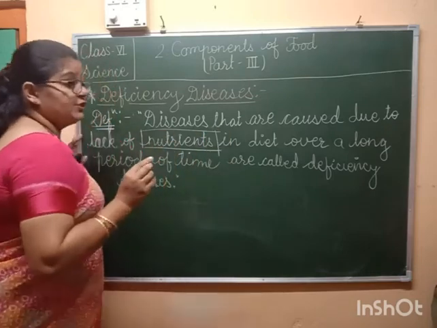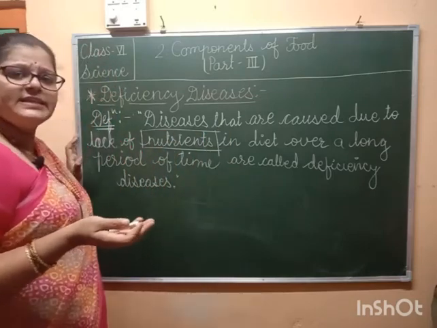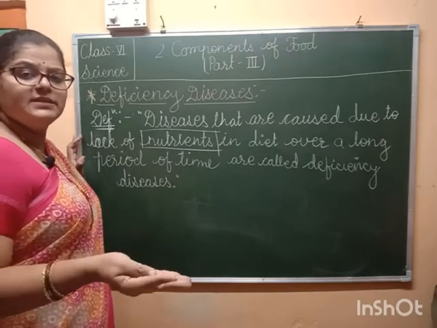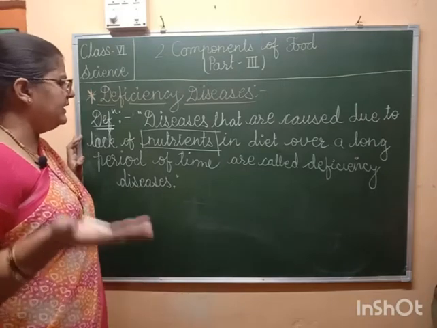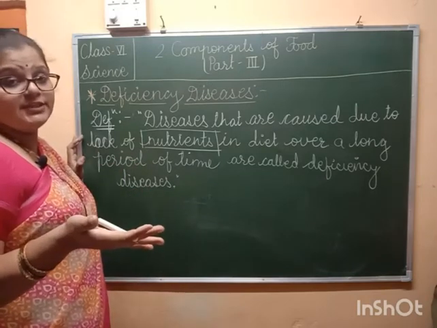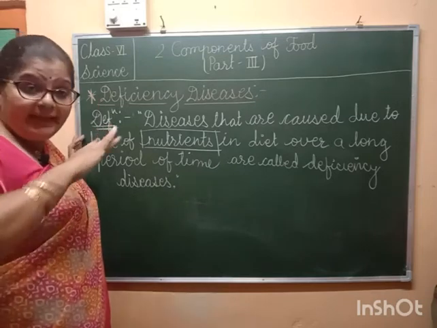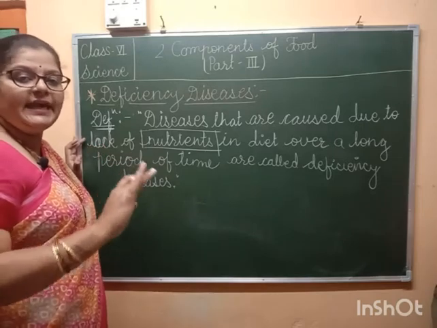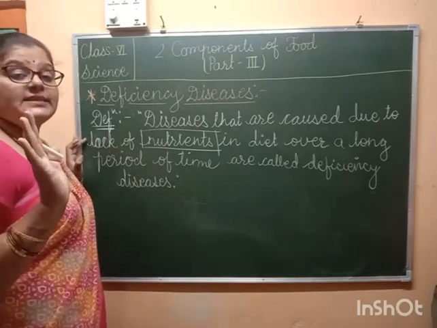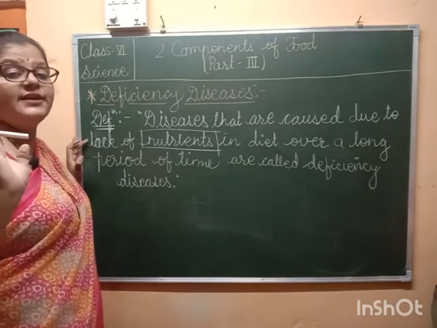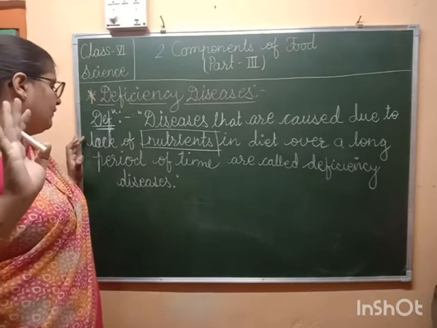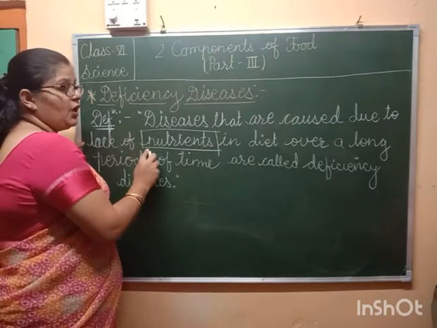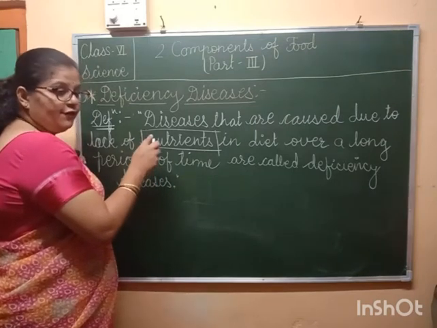So what are nutrients? Nutrients are basically carbohydrates, proteins, fats, vitamins and minerals. Roughage we cannot consider as a nutrient, because roughage is not providing us any kind of nutrient. It is only helping in cleaning the system, helping in the digestion of food and throwing the waste out of our body. So deficiency diseases are the diseases caused due to the deficiency of carbohydrates, proteins, fats,